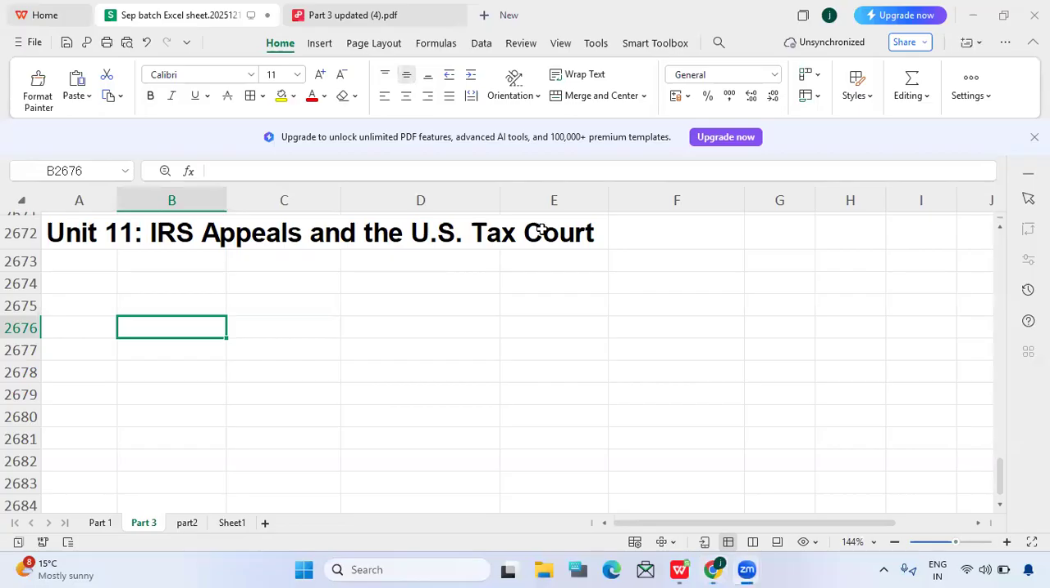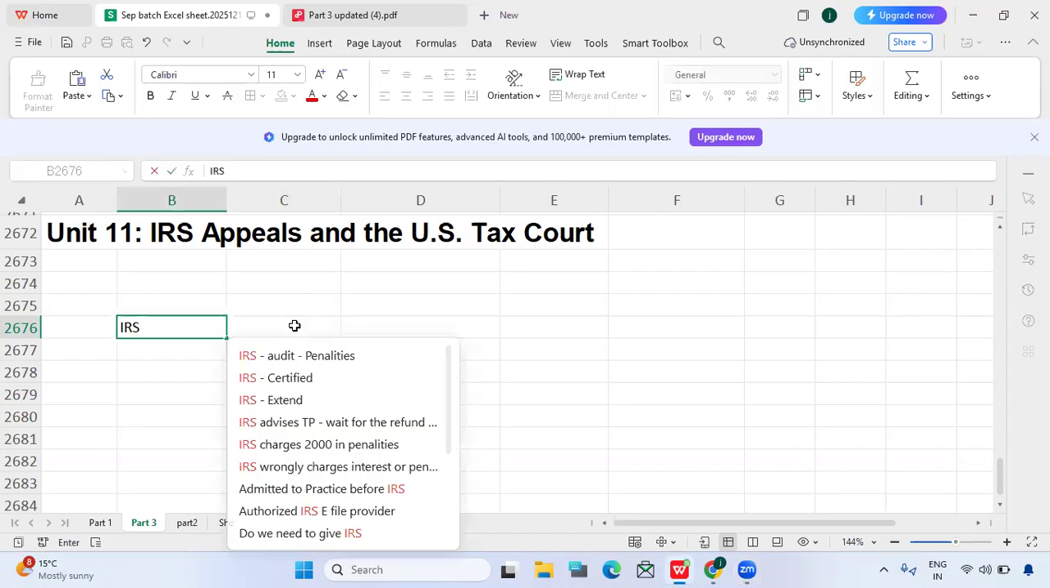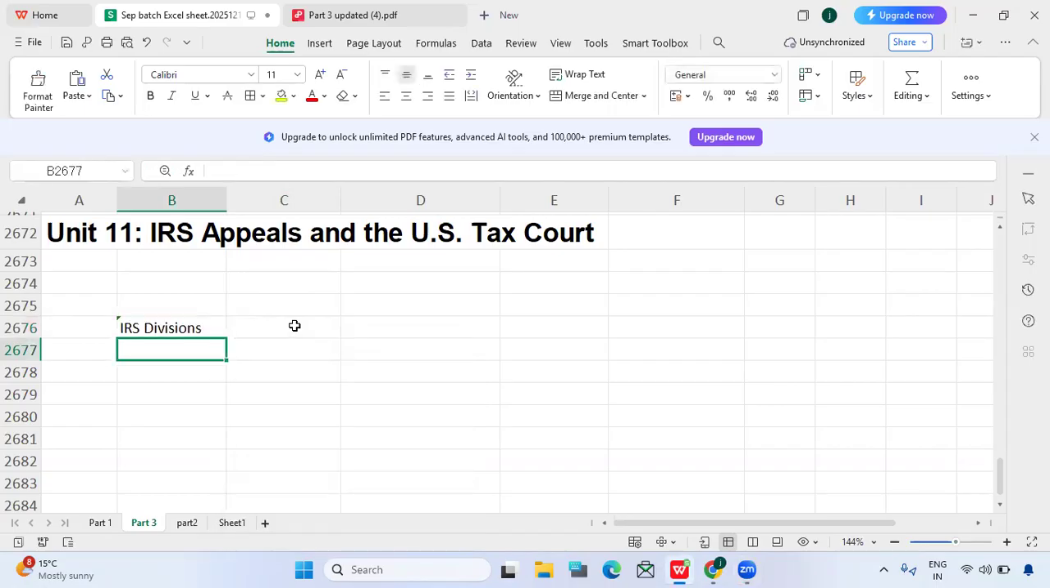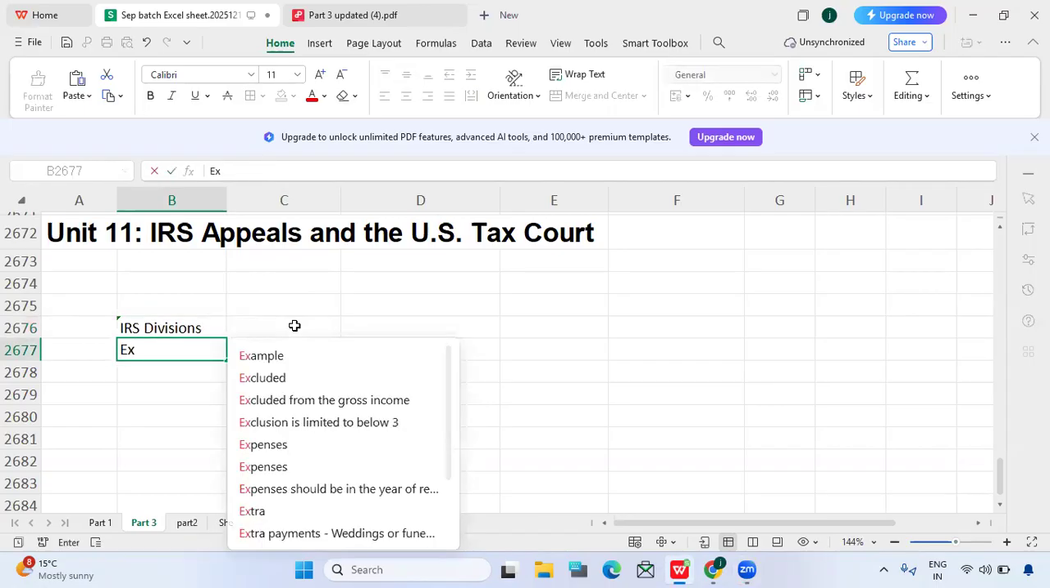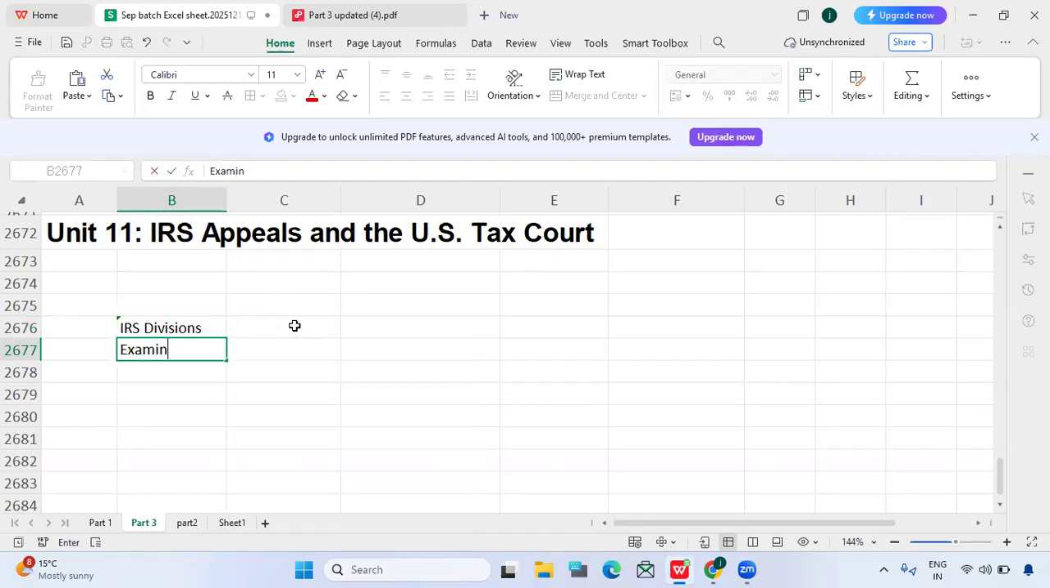So this unit will talk about IRS appeals and US Tax Court. Basically, the IRS has different bodies, different divisions. The first one is examination, which is the audit division.